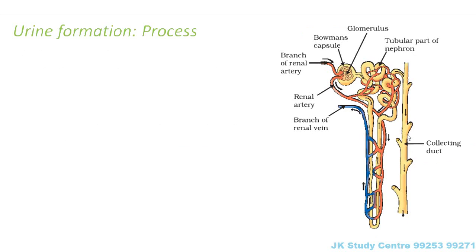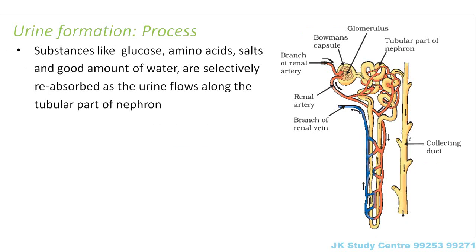How exactly the urine is formed. Substances like glucose, amino acids, salts, and a good amount of water are selectively reabsorbed as the urine flows along the tubular part of the nephron. So here you see, this is the glomerulus, this is the Bowman's capsule, and this Bowman's capsule is connected to this tubular part. So this is known as the tubular part of the nephron, the long tube-like structure. Now, as the blood passes through this tube-like structure, what happens?